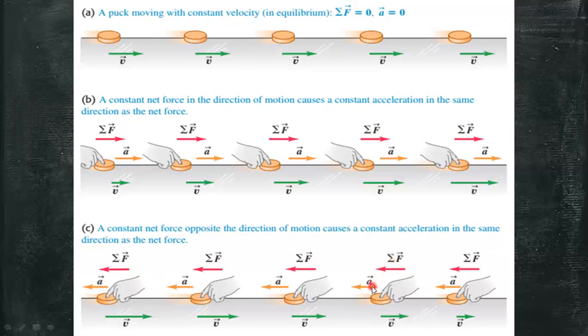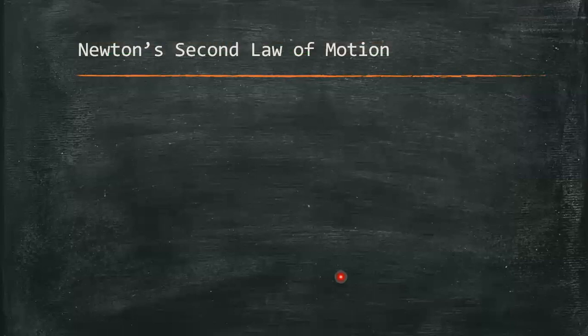So we conclude that a net force acting on a body causes the body to accelerate in the same direction as the net force. If the magnitude of the net force is constant, then so is the magnitude of the acceleration. Many such experiments show that for any given body, the magnitude of the acceleration is directly proportional to the magnitude of the net force acting on the body, which led us to the second law of motion, which states that